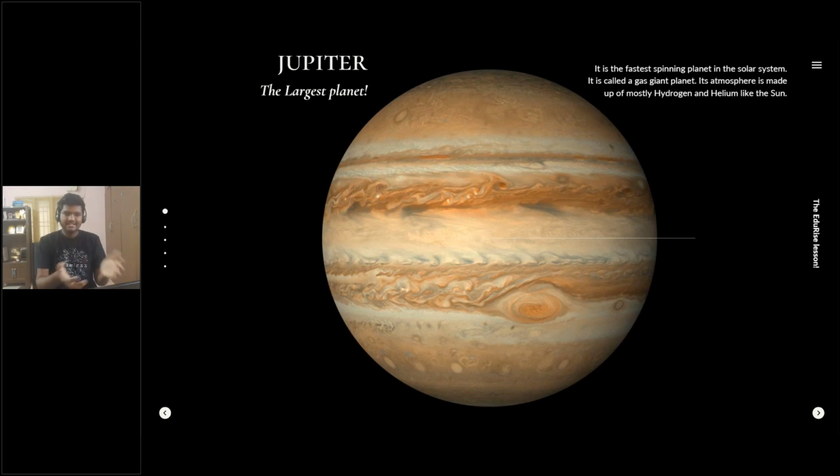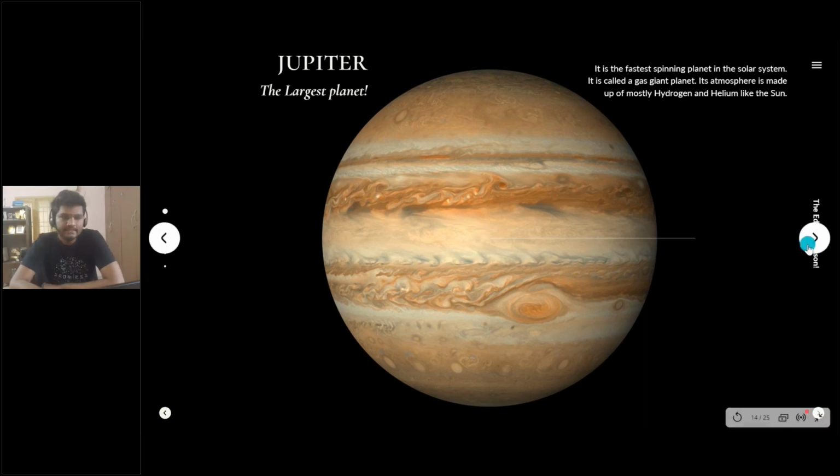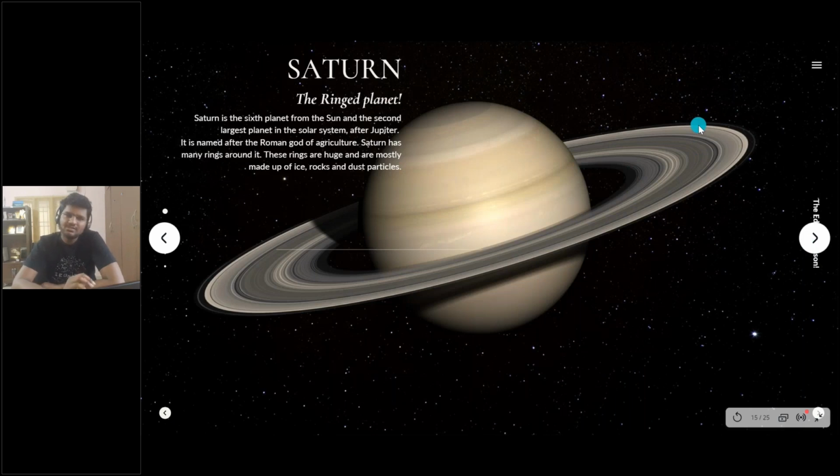So interestingly, Jupiter has a lot of moons, a lot of satellites around it, and it is actually quite popular, right? And it's the biggest, largest planet of the solar system as well. So the next planet we're going to be seeing is quite fascinating to see. First of all, I think it's a ringed planet.